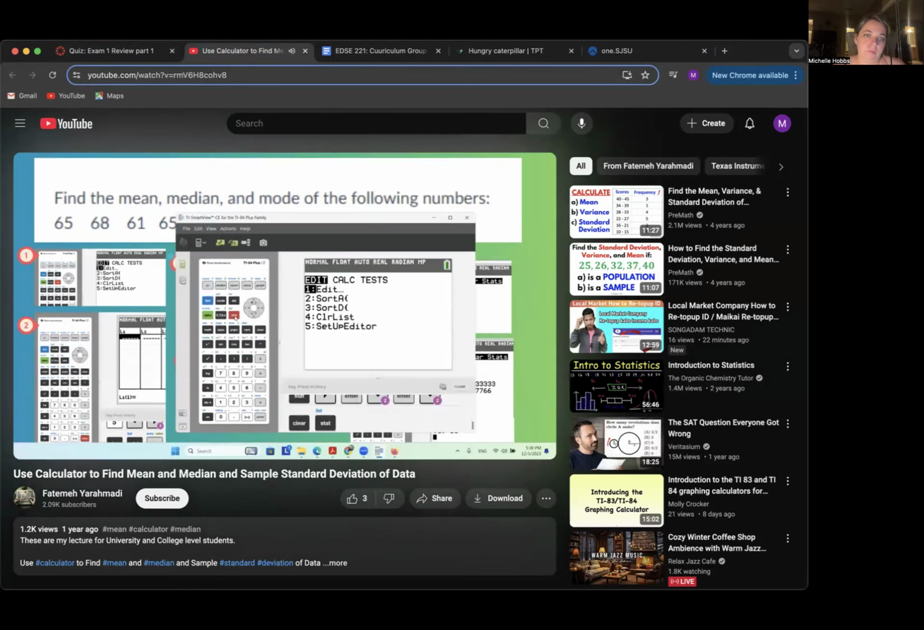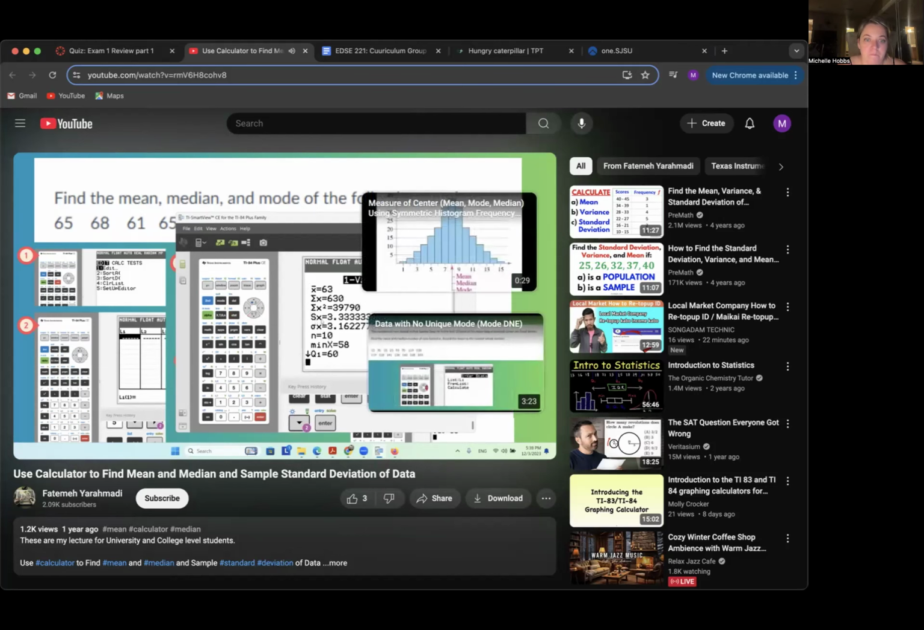Here we go to stat, and then in edit, we enter every number in L1. You can use L2, L3, and so on, but make sure when you're going back to stat, calc, one variable statistic, you select the correct column. Frequency list empty, do the calculation, and as you can see, X bar, or the average, is 63. The sample standard deviation is 3.33.